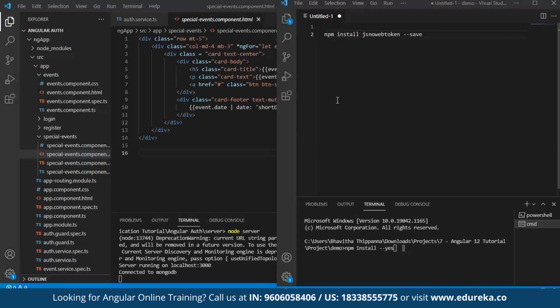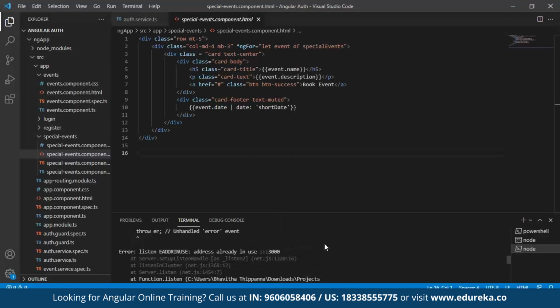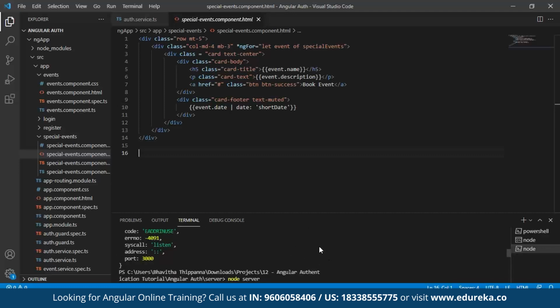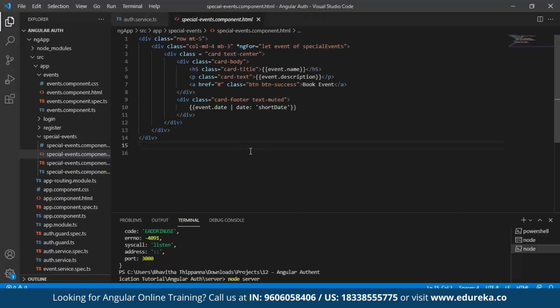In order to create a JSON Web Token, the command that has been used is npm install jsonwebtoken --save. Now, you have to do that on your server side. So make sure you're in your server folder and give this command, which says install JSON Web Token --save. Once you do that, our JSON Web Token will be installed. So let's go back to our server side and check all that.